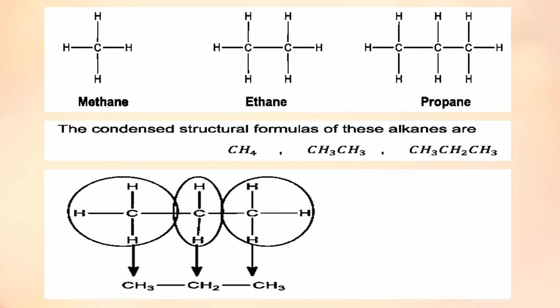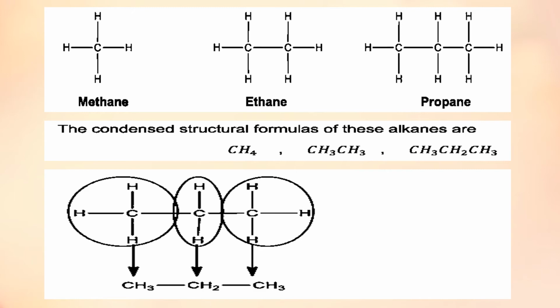So these terminal carbon atoms have 3 hydrogen atoms, and the central carbon atom has 2 hydrogen atoms. We will list this as the main carbon chain along with its number of hydrogen atoms, in the same sequence in which they appear in this structural formula.